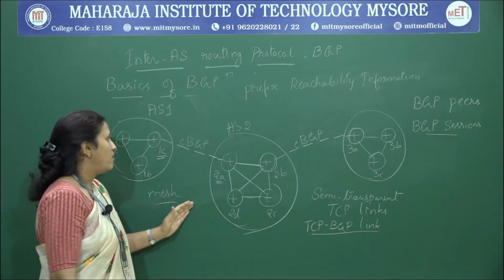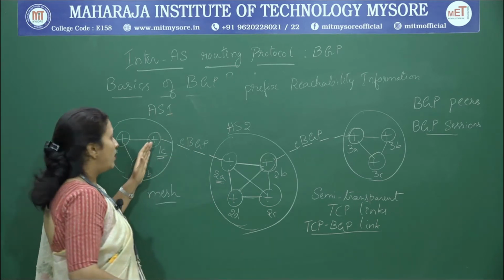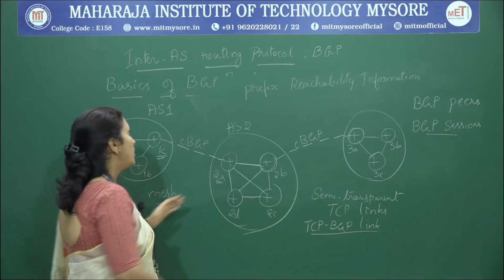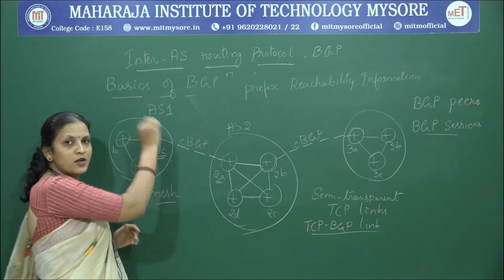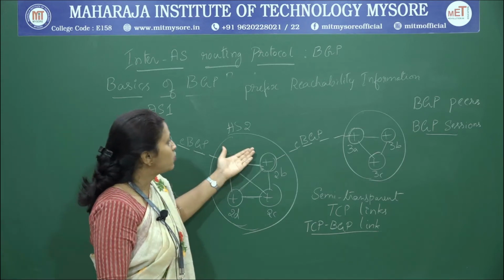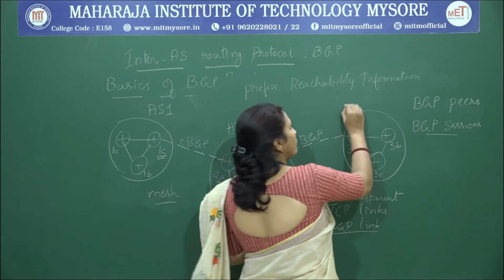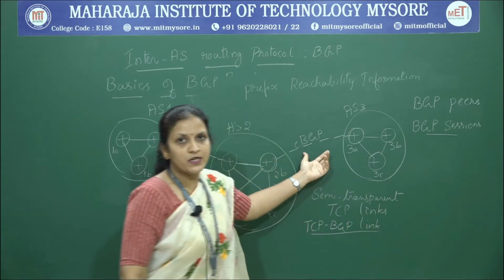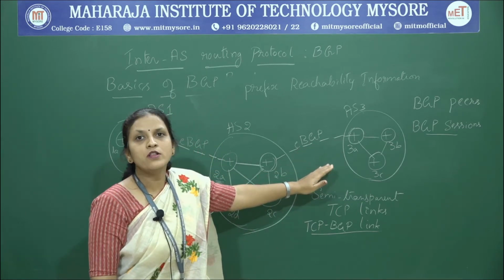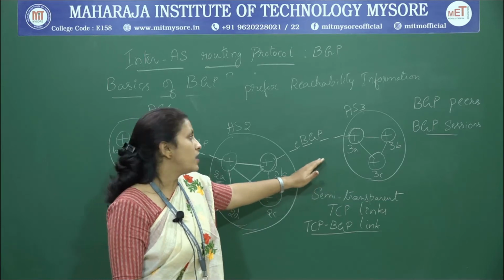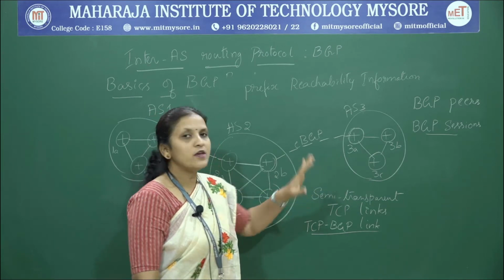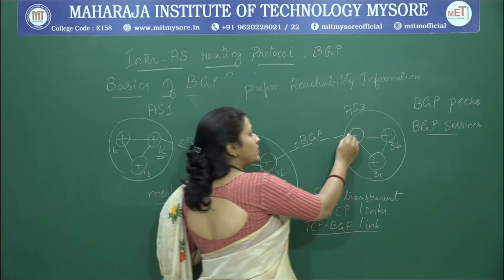Take an example of this diagram. Here AS1 will pass prefix reachability information to AS2. What does it mean? It tells AS2 which subnets can be reached through AS1. Similarly, AS3 intimates AS2 through eBGP, that is the external BGP session, which subnets or prefixes can be reached through AS3.